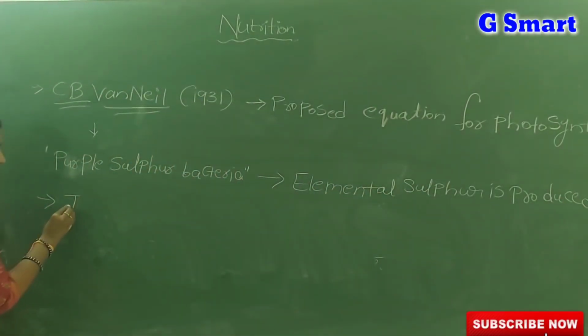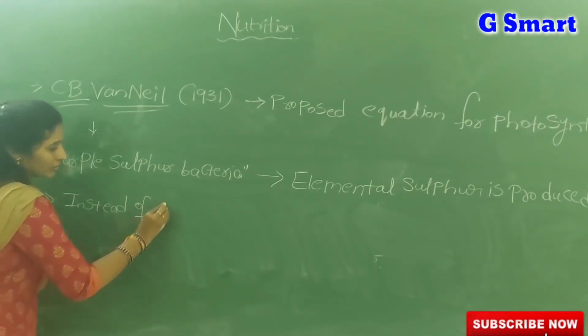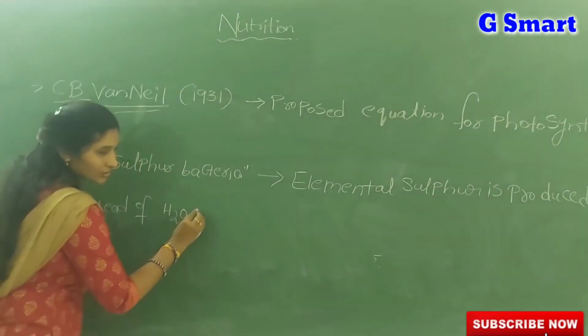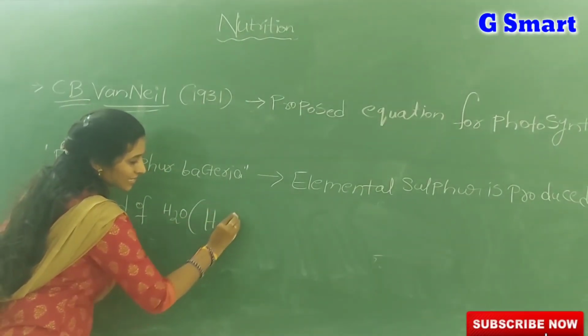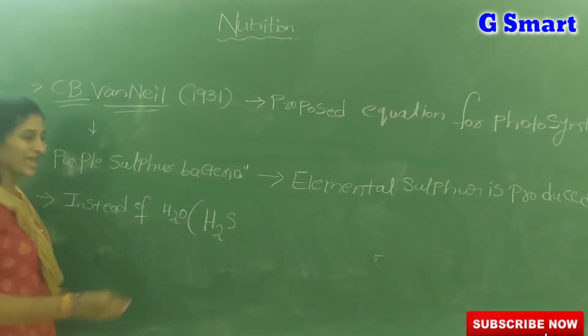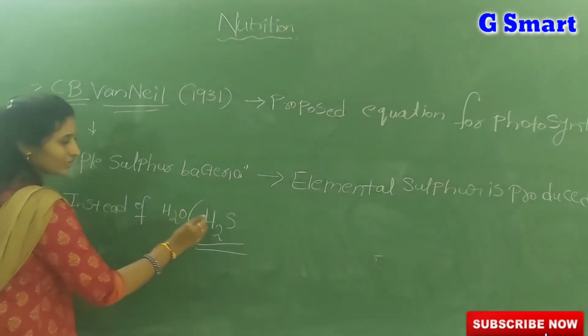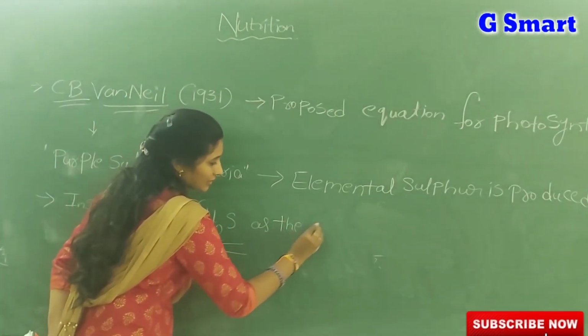Instead of water, H2O, Van Neil used hydrogen sulfide, H2S, as the starting material.